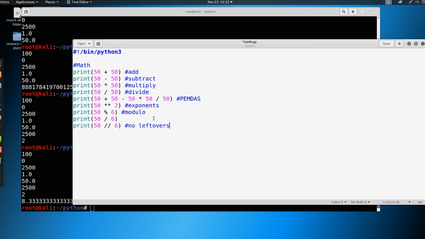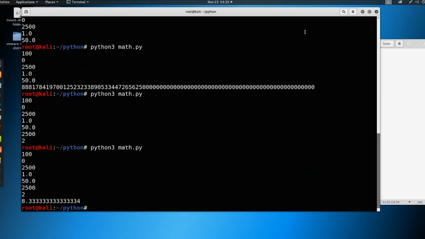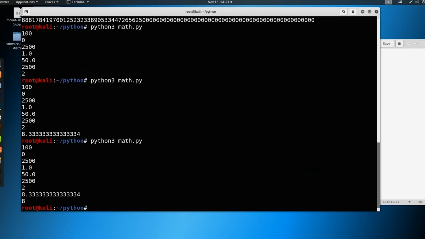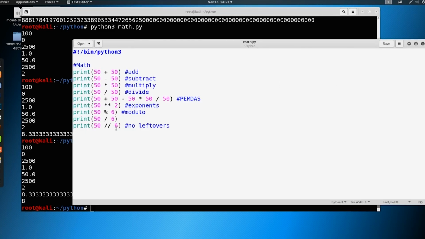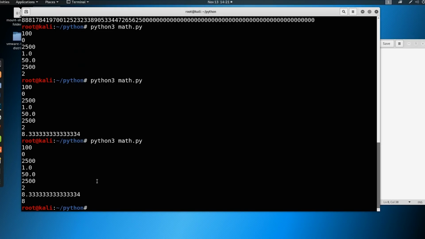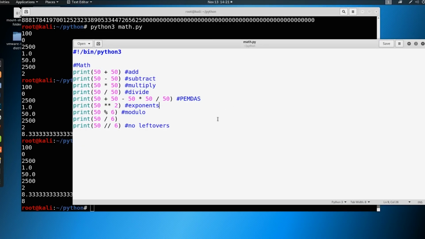Okay, so I'm going to give you a second to catch up. We'll hit save on this, and we're going to go ahead and run it. And you can see that it just gives us the 8, it doesn't give us that leftover of 2 that we had, or put it into fraction form or decimal form here. So we have different ways that we can manipulate these numbers, and we can do math on the fly.